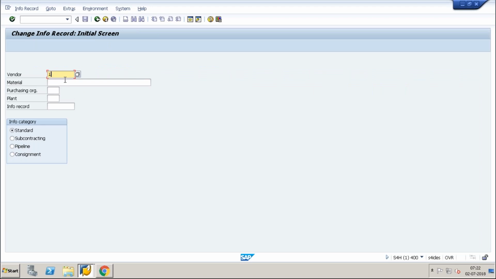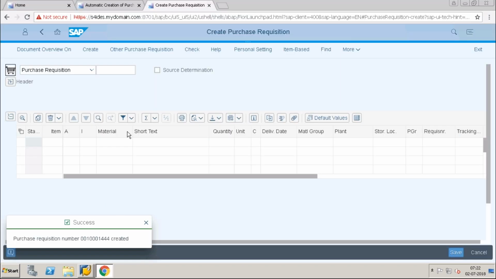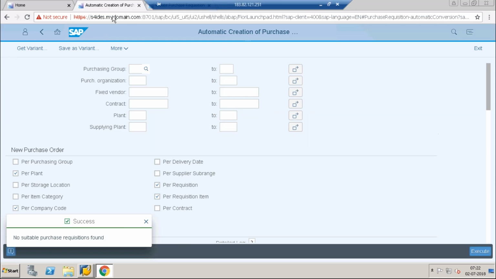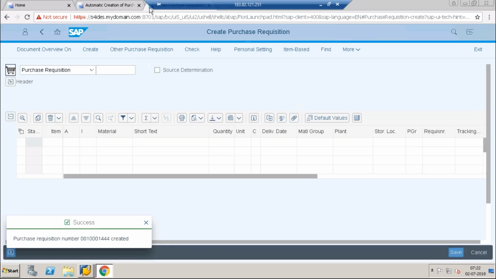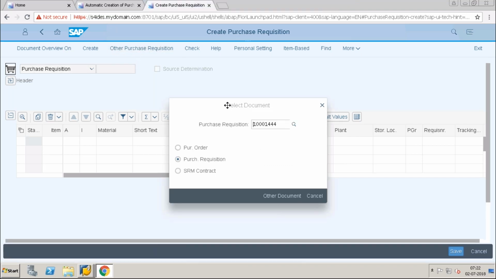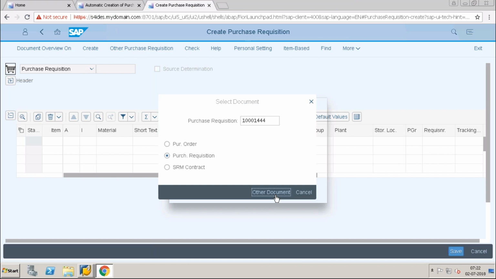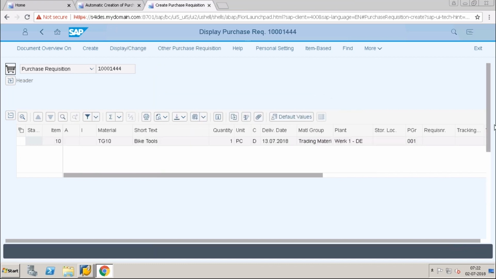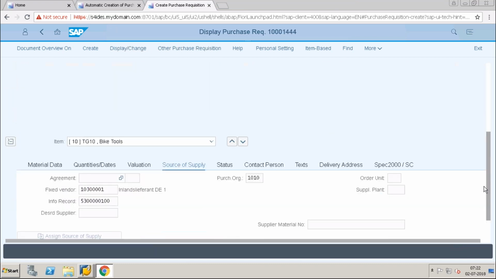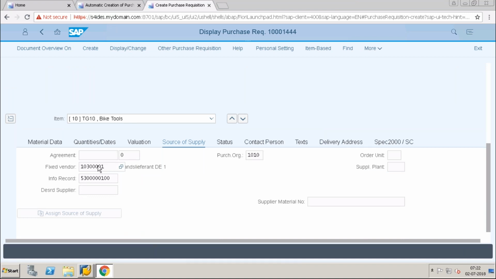Vendor is 103. Yeah, this is an info record we already have.